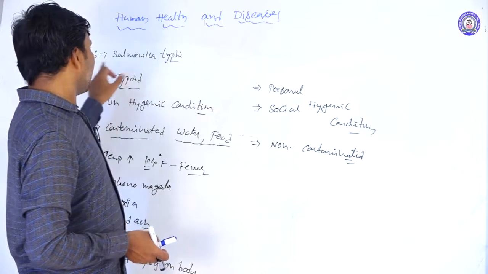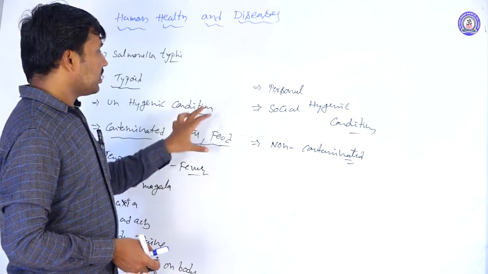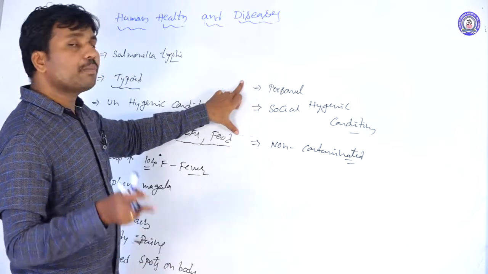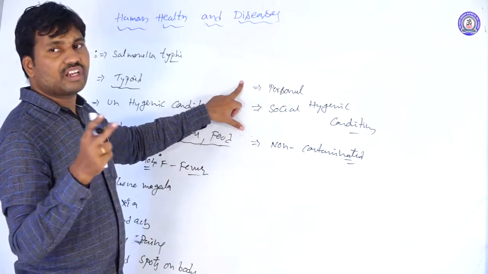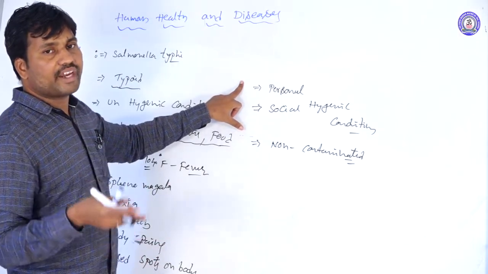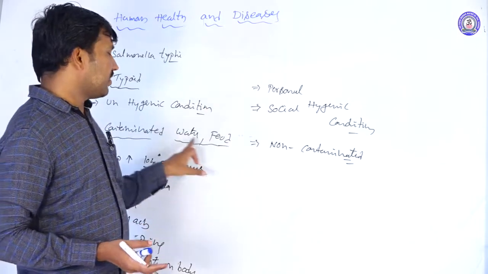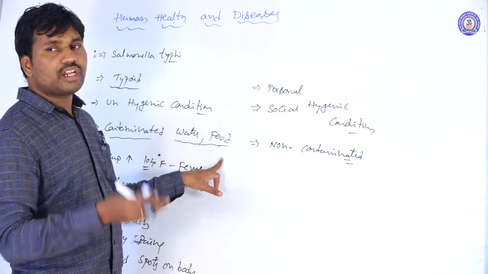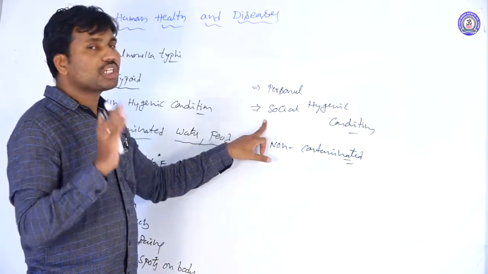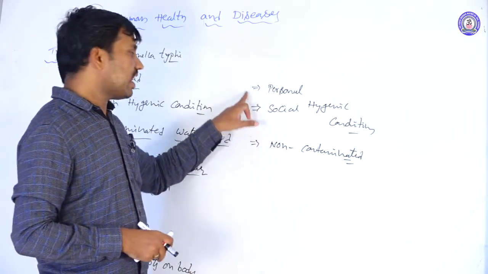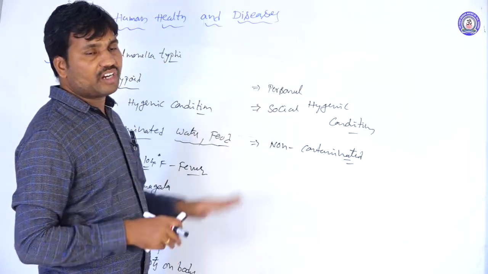We already know that typhoid spreads by water and food contamination. If patients with typhoid excrete urine or fecal matter in open areas, it may lead to contamination of food and water. So we have to maintain personal as well as social hygienic conditions. These are the prevention measures of typhoid fever.